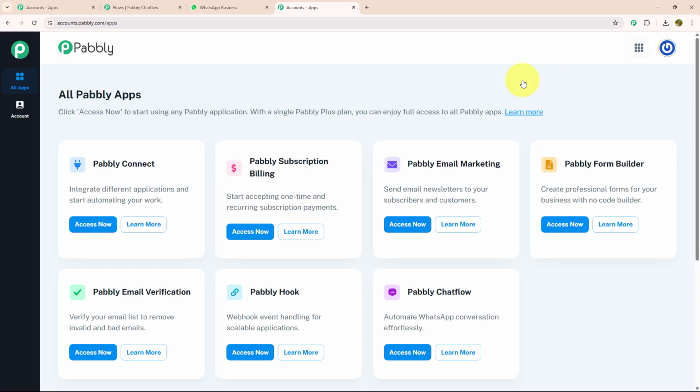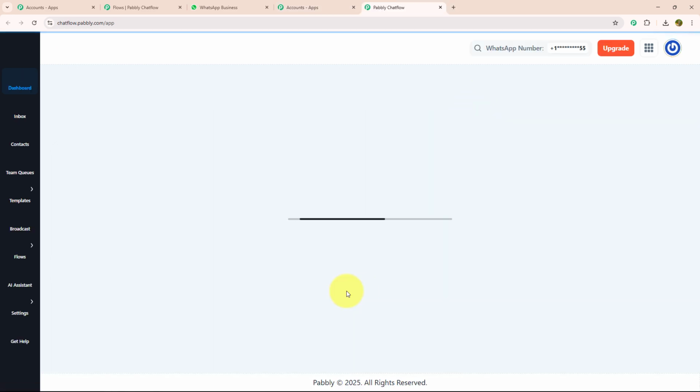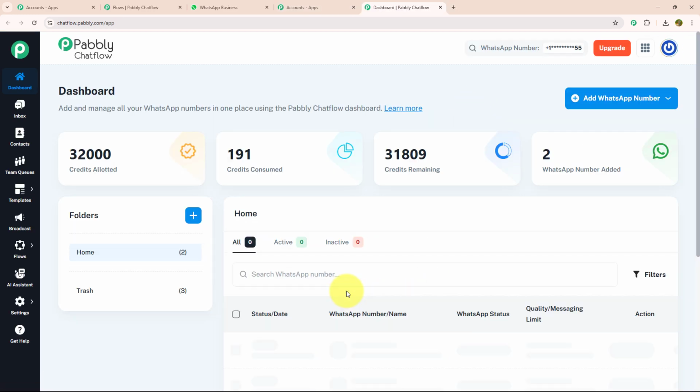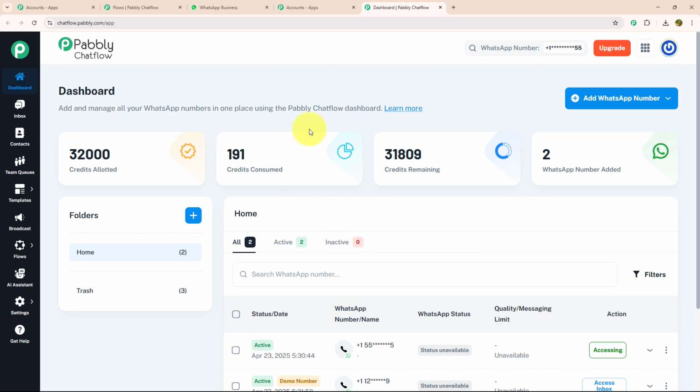After signing in, you will be redirected to the All Pabbly apps page. Over here, you can see there are 7 different applications. But today, as I am working with Pabbly Chatflow, I will click on that. After clicking on the Access Now button, you will be redirected to the dashboard page. Over here, you can add and manage all your WhatsApp numbers from one place.